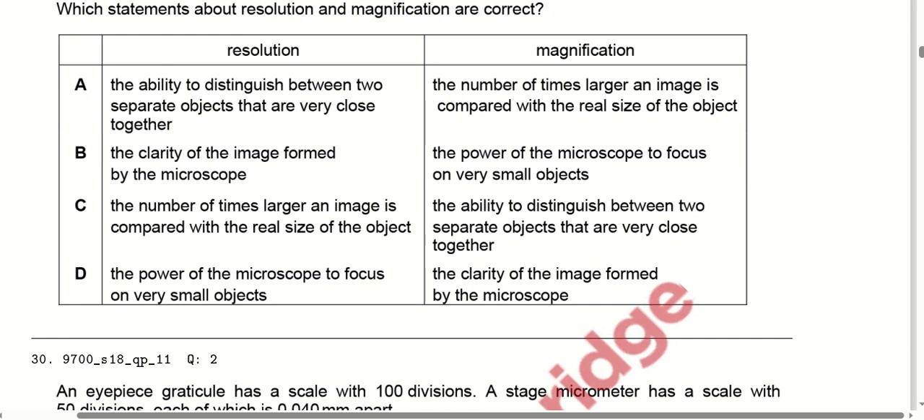Which statements about resolution and magnification are correct? Resolution is the ability to distinguish between two separate objects that are very close together. Magnification is the number of times larger an image is compared with the real object. Yes. I have read all the other options as well, and I find that option number A is correct.